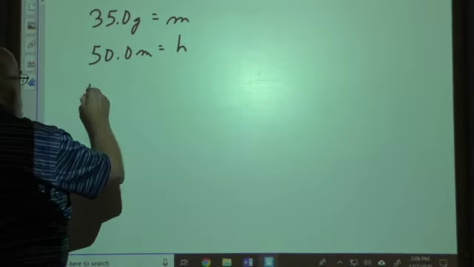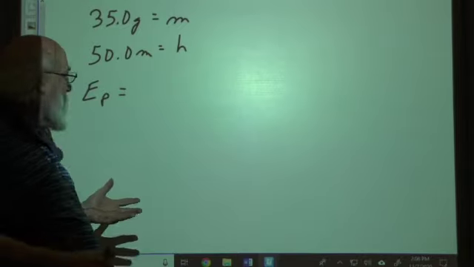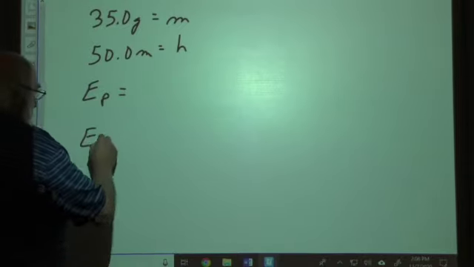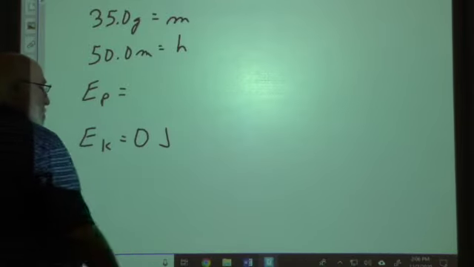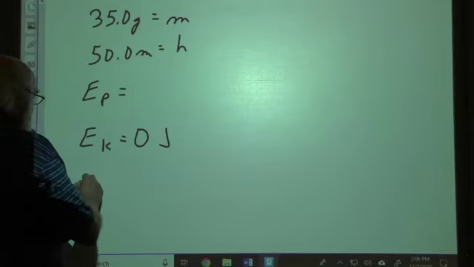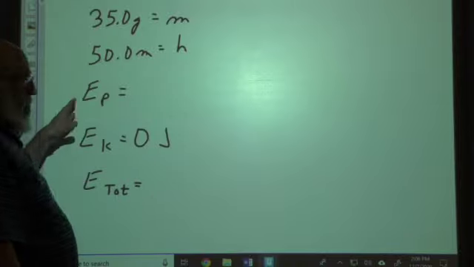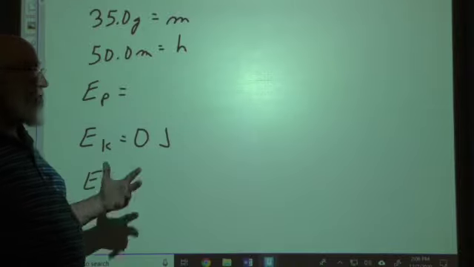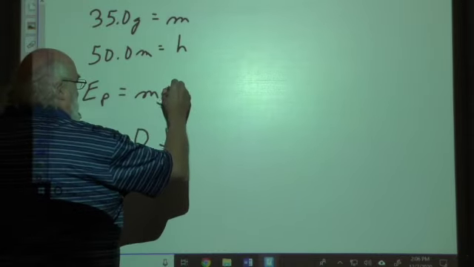So, that means potential energy is going to be all there is, meaning then that kinetic energy is 0 joules. There is no kinetic energy. So the total is just going to be the potential energy since 0 is being added to it. Well, how do we find potential energy? MGH.